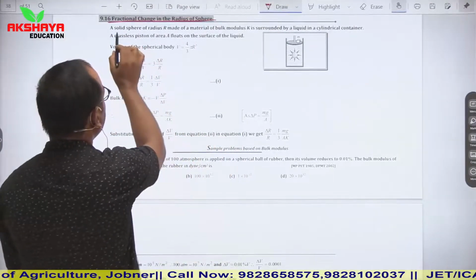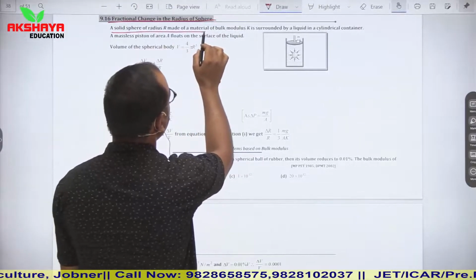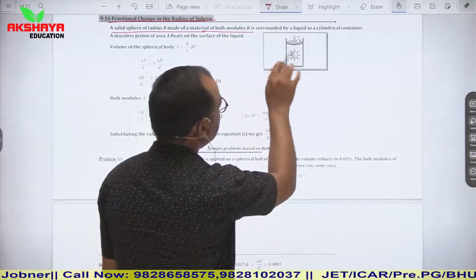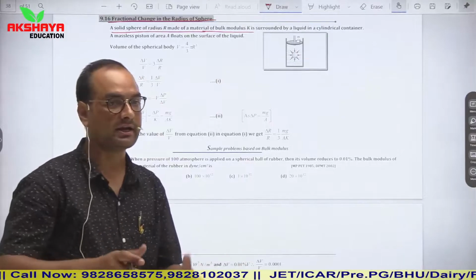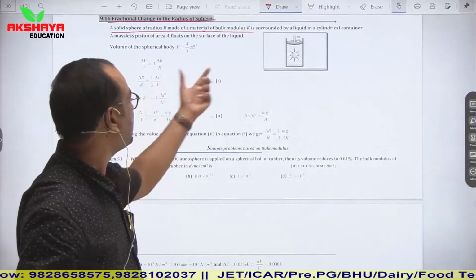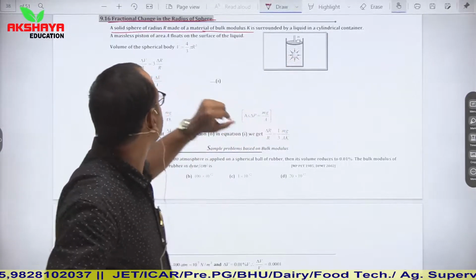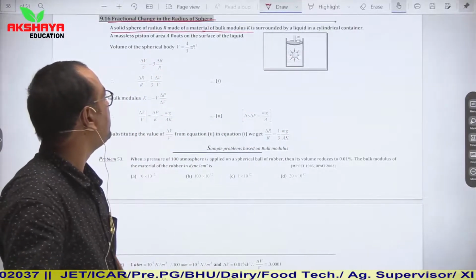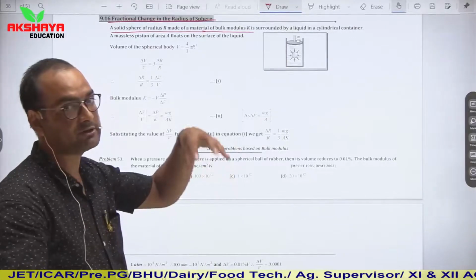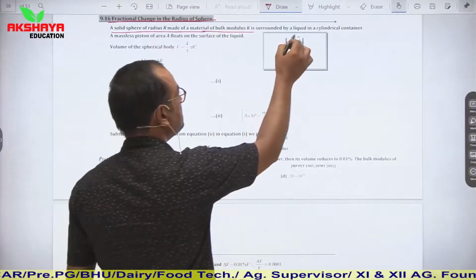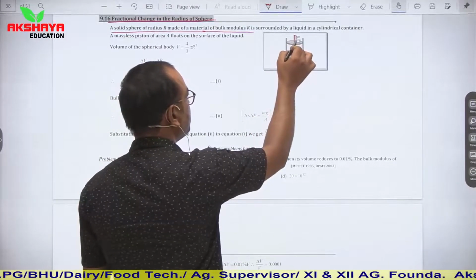So see, a solid sphere of radius capital R made of material of bulk modulus K is surrounded by a liquid in a cylindrical container. So what we have is a solid sphere placed in this cylindrical container. A massless piston of area A floats on the surface of the liquid. So this is a piston which is placed over here.